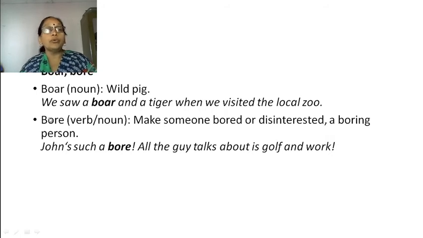Boar, bore. Boar means wild pig. We saw a boar and a tiger when we visited the local zoo. Bore: make someone bored or disinterested, a boring person. Without the children, the teacher is really boring. John is such a bore, all the guy talks about is golf and work.